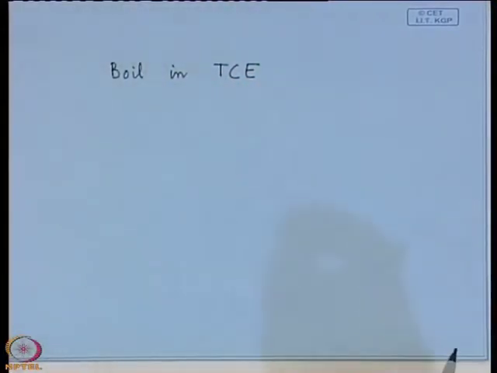You take a beaker, you put some trichloroethylene, say 5 cc, 10 cc, put your substrate. Generally, in our laboratory level growth, the substrate is 1 centimeter by 1 centimeter. We do not use the whole 2 inch wafer. For lab scale, you use 1 centimeter by 1 centimeter or 1 inch by 1 inch substrate. That means we have to cut a piece from that 2 inch diameter substrate.